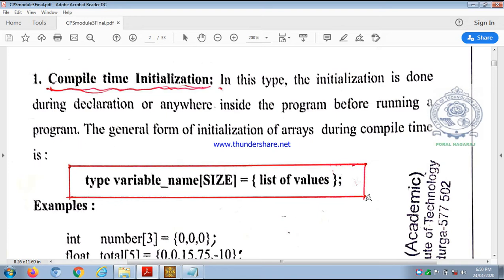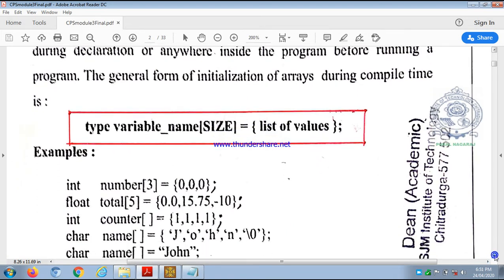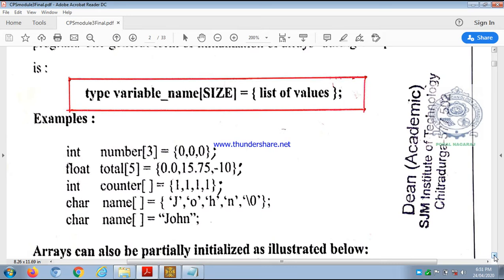Compile time initialization. This is the syntax of compile time one dimensional array initialization. So it is almost the declaration syntax followed by something. See, in declaration we have type, variable name, and within square brackets, size. Same here, but instead of the semicolon we remove the semicolon and continue: type, array name, within square brackets the size. Then the assignment operator, and within a pair of curly braces we use a list of values.